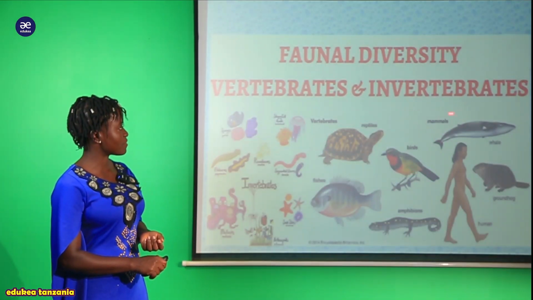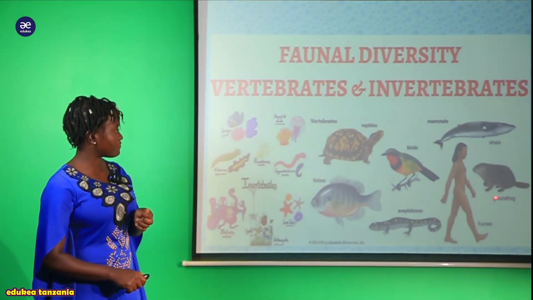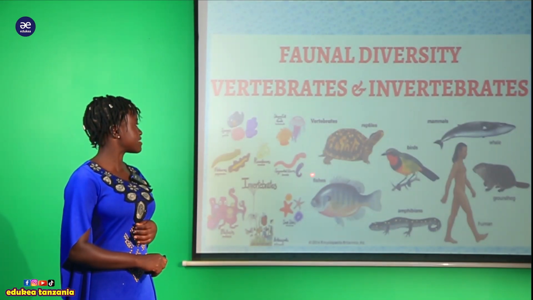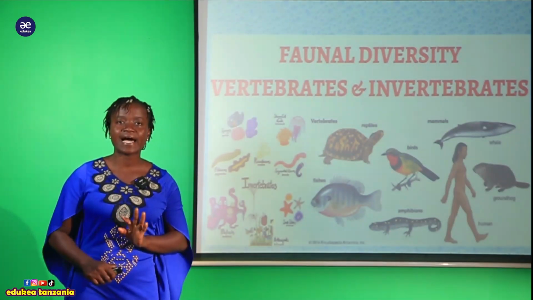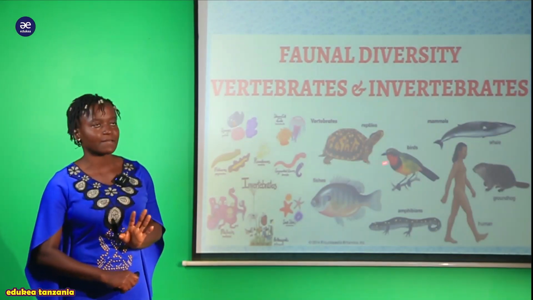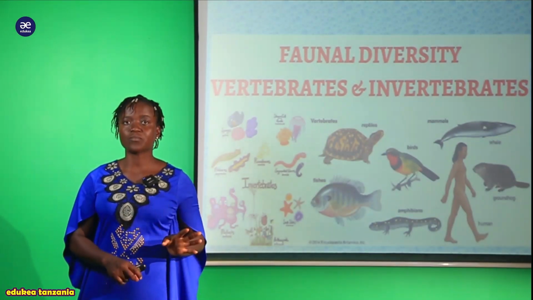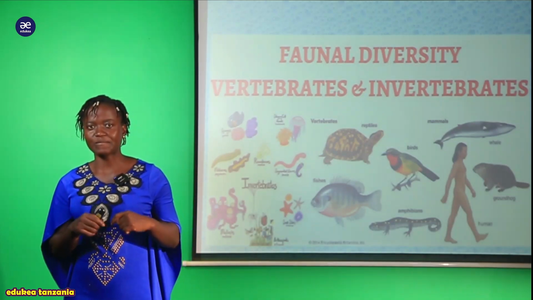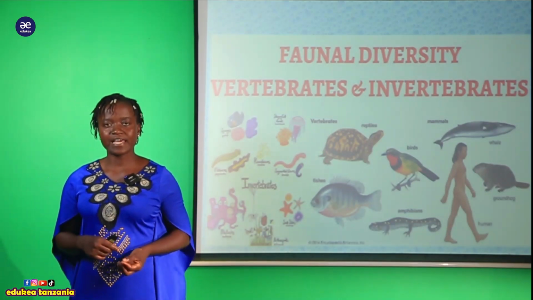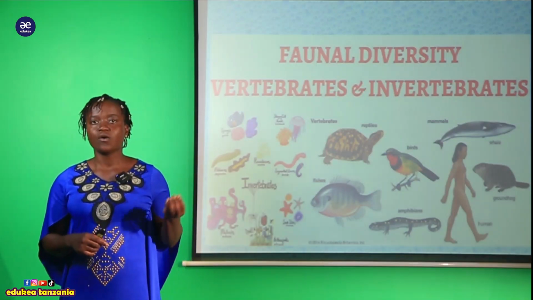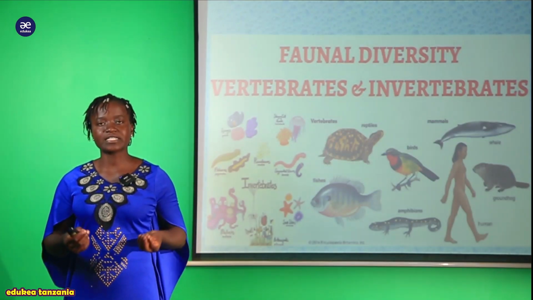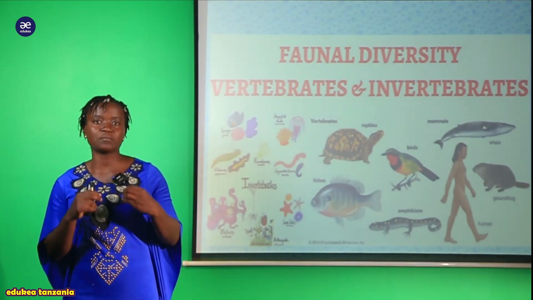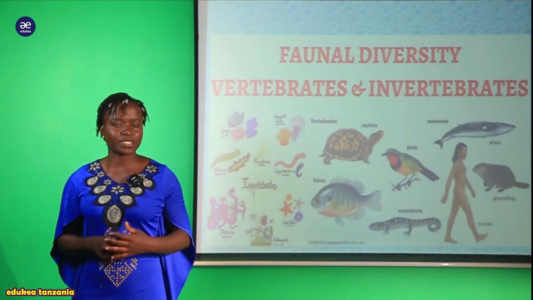So here we have these mammals, we have birds, we have the human, we have these amphibians, fishes, reptiles and so on. So tutaenda kuongelea hawa wanyama wote mmoja baada ya mwingine. So tutachambua kitu kimoja baada ya kitu kingine in this kingdom Animalia. So let's move together to see what is this kingdom Animalia. What kind of organism are found in this kingdom Animalia is where now we are going to see.